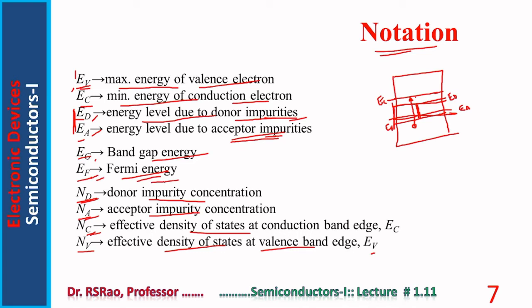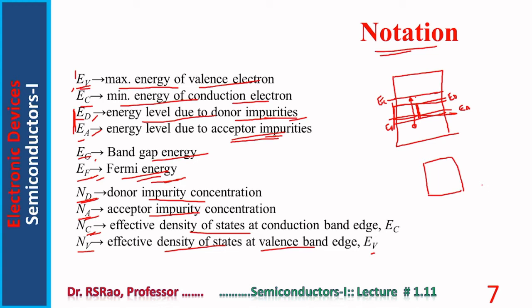EF, Fermi energy. What is Fermi energy? Inside semiconductors, inside metals, and other materials too, there exist electrons. The energy of several different electrons is not the same.